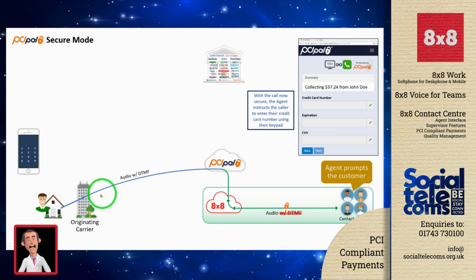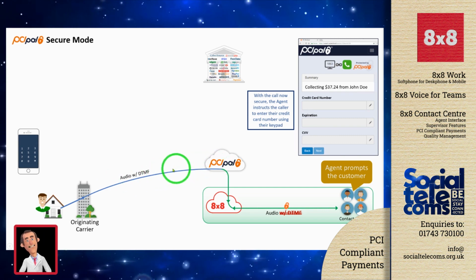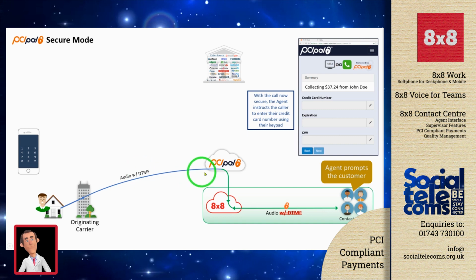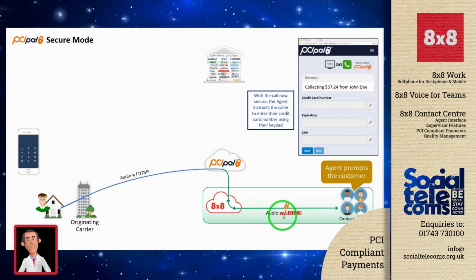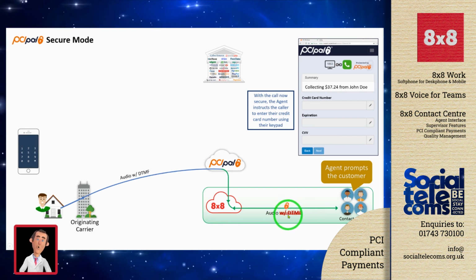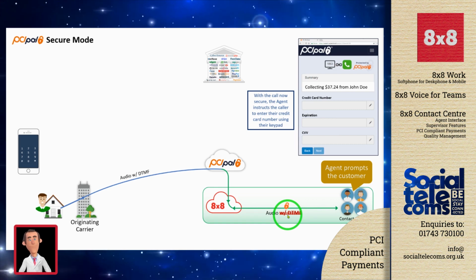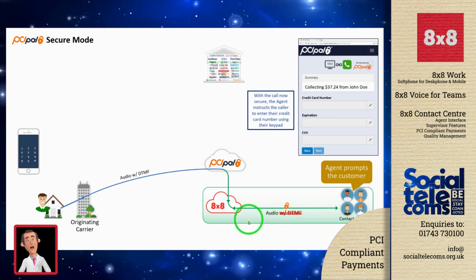The key thing to notice from here is, again, that the audio stream is routed via PCI Pal with the DTMF digits that the caller enters via the keypad. But once that traffic is passed to 8x8, we only receive the audio. The DTMF key presses are not present in this media stream. And that's how we can totally descope the contact center via this method of payment processing. So let's process this payment.